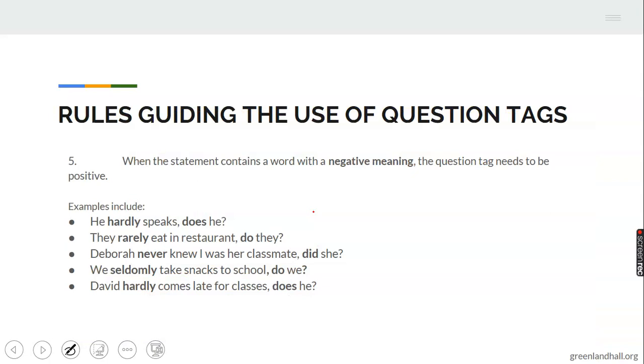Then for the last example, which is a statement connoting negative meaning. When a statement has a negative interpretation. Let me come again. The statement has a negative interpretation. There are some words that connote negativity. Words like hardly, never, seldom. When this kind of words are used, the tag must be positive.